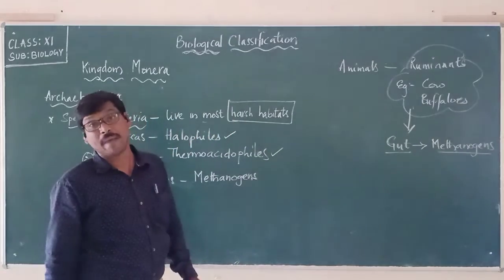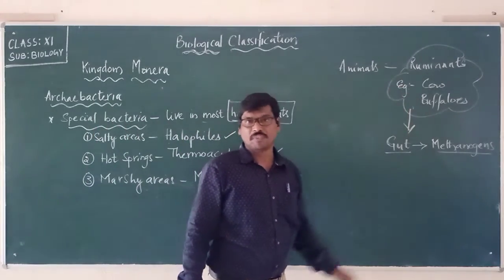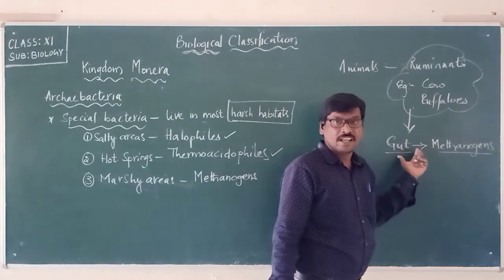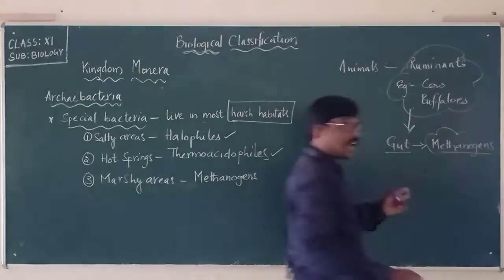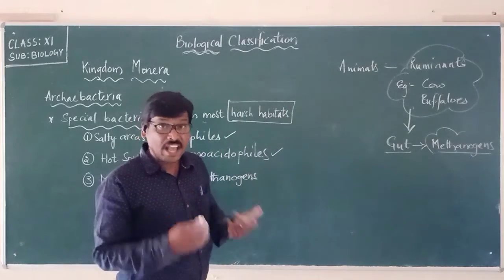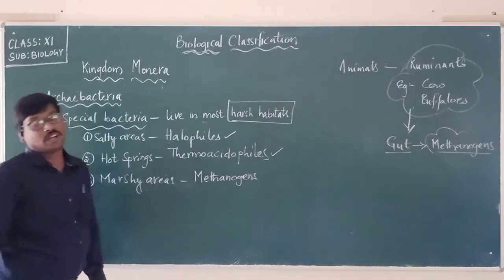So methanogenic bacteria are present in the gut of ruminants such as cows and buffaloes. When they are present here in the gut, they are useful because they help in the production of biogas.